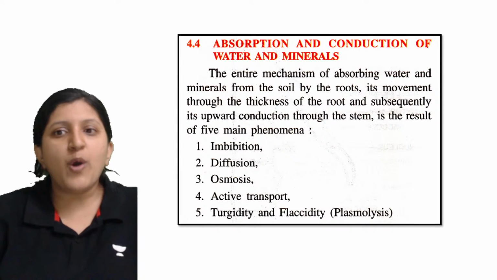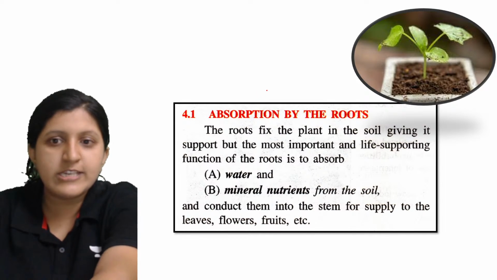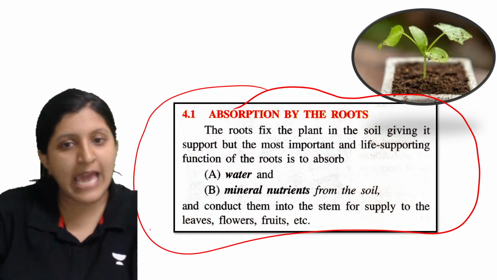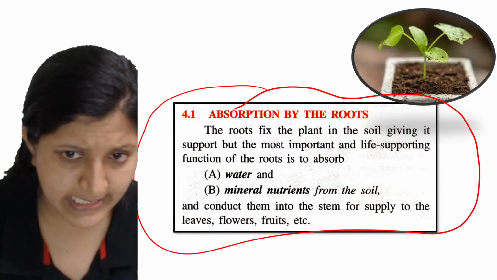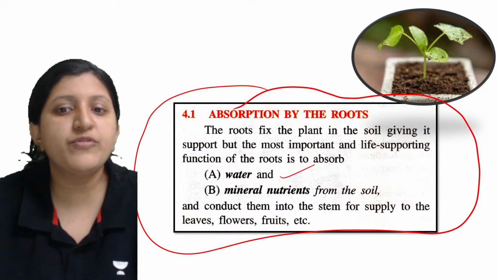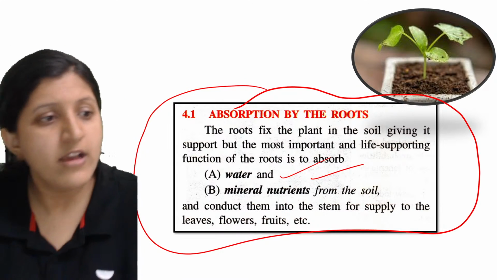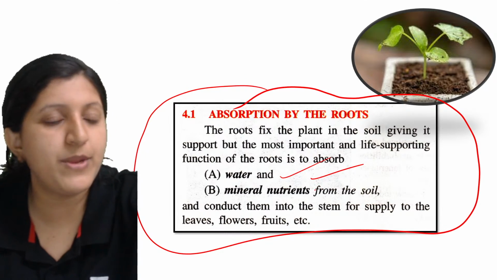Okay, so absorption and conduction of water and minerals. How exactly does this occur? This is the absorption by the root. So what exactly is getting absorbed? It is the water and some of the mineral nutrients that are being absorbed here. So there is water absorption, and there is mineral absorption.